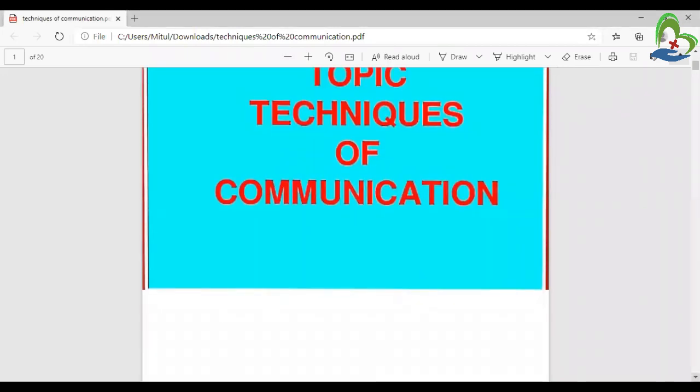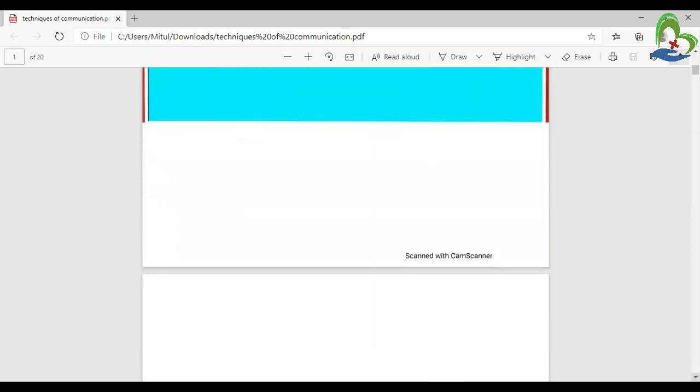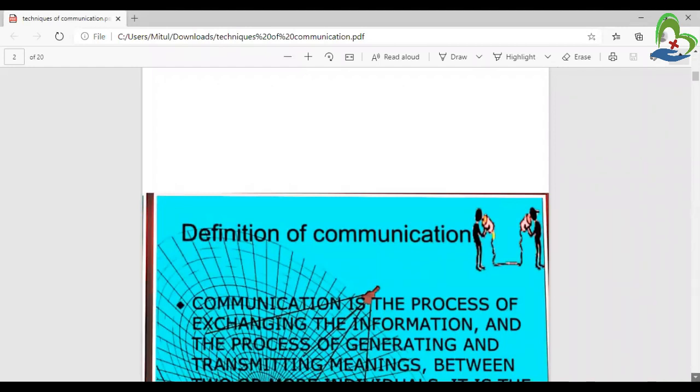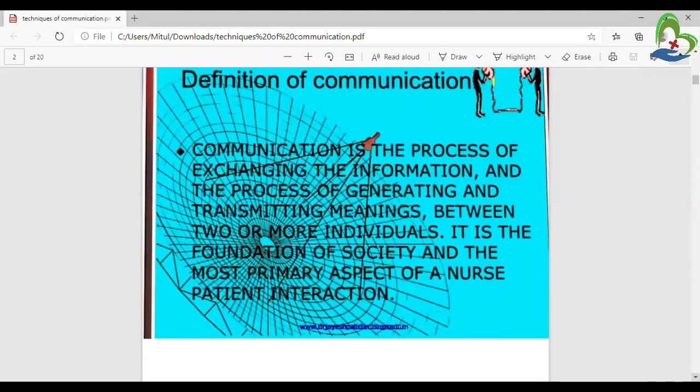Today's topic: techniques of communication. First one is the definition. Definition of communication.